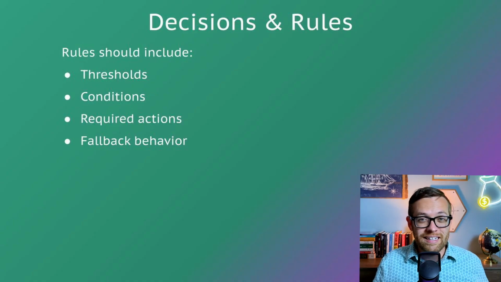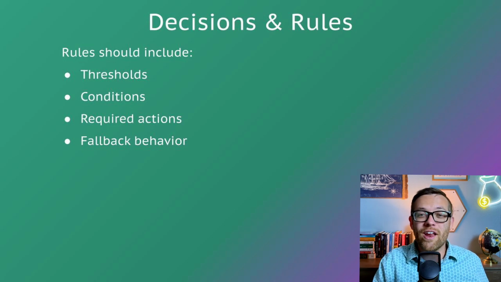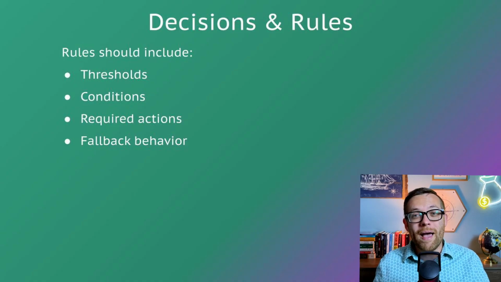If data's missing, just stop the process. Rules must be explicit, boring, and unambiguous. They can include things like thresholds, conditions, different required actions you need from the agent. Most critically, fallback behavior when things don't go as planned.